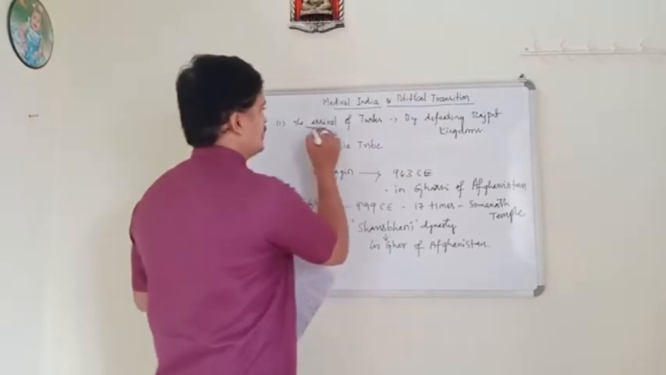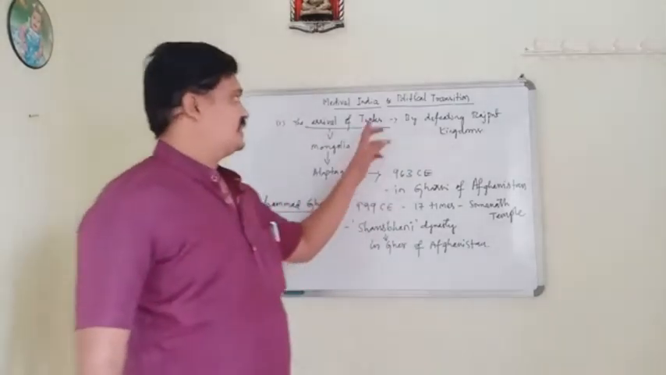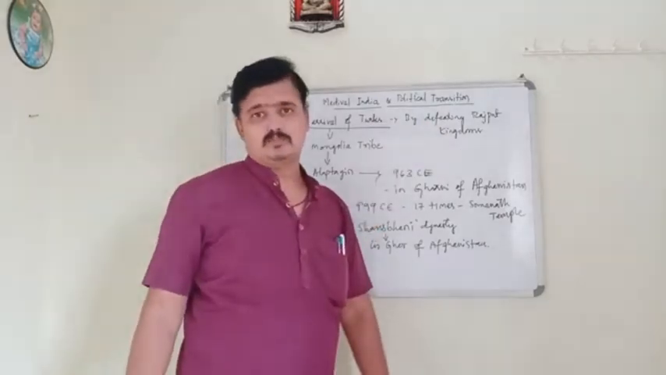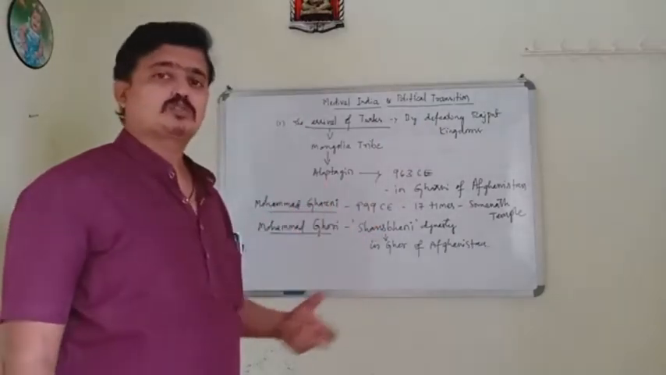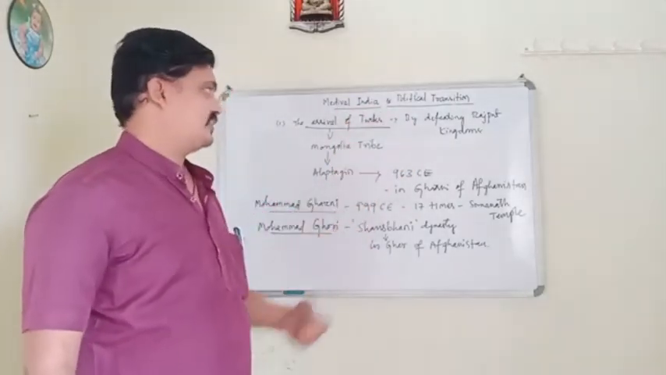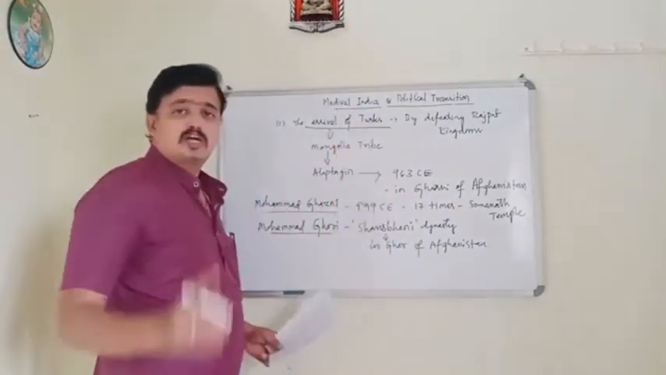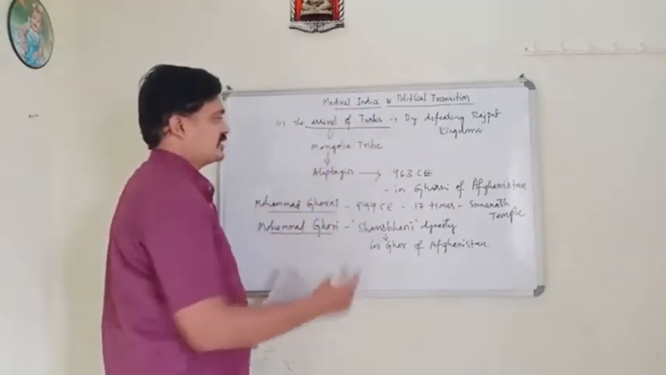And we have to know how the Turks arrived in India. See, by defeating the small Rajput kingdoms, they established their empire in India. And also, they belonged to the Mongolia tribe. Which tribe? They belonged to the Mongolia tribe here.